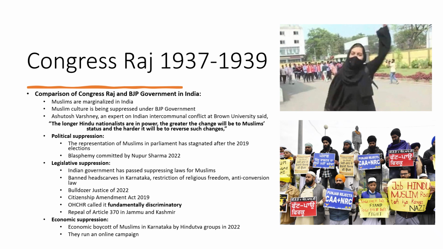BJP is a government of nationalistic Hindus and BJP is suppressing Muslims in India. Muslims are marginalized in India. Muslim culture is being suppressed under the BJP government. So we can draw a comparison between the Congress Raj of 1937 to 1939 and the government of BJP in India.